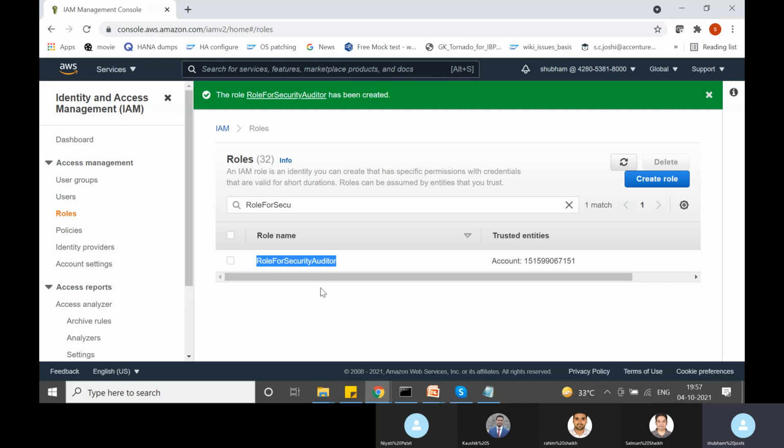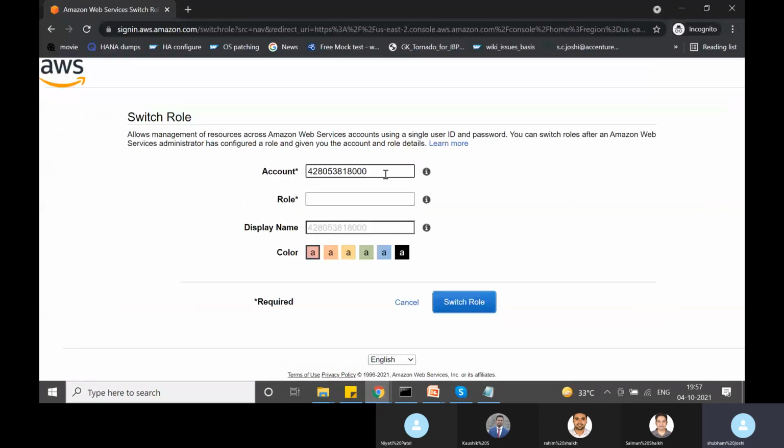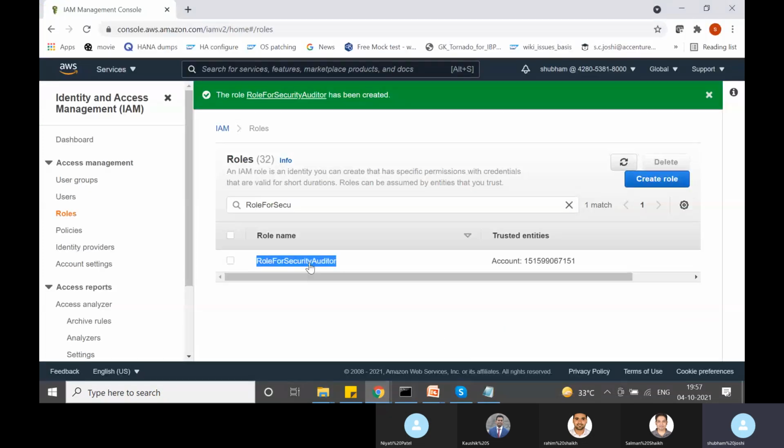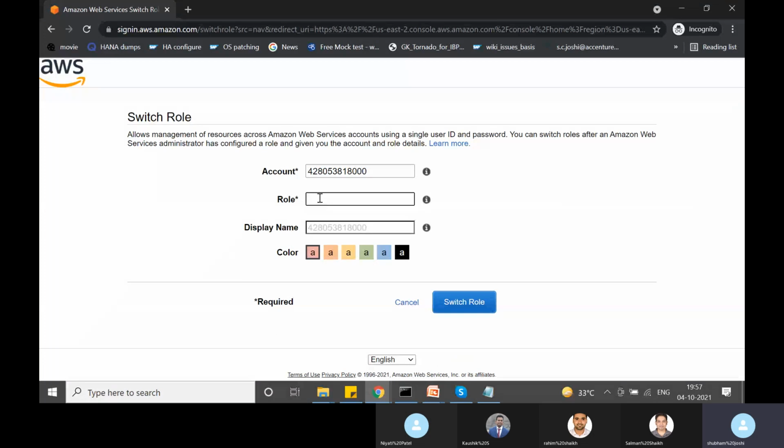So whenever we have created any such IAM role, we will give this information to that external auditor: this is our account ID, this is the role that we have created for you, go ahead and access our AWS account using this role, right? So I have already copied the AWS account ID. I have pasted it here, and then I will paste the role name also. You can give a display name if you feel like. I don't want to put a custom display name. Any color you want, you can put here. So this is fine. So I will say switch role.